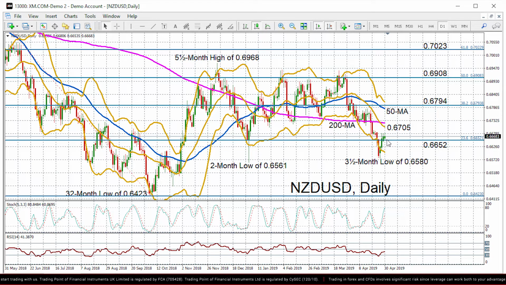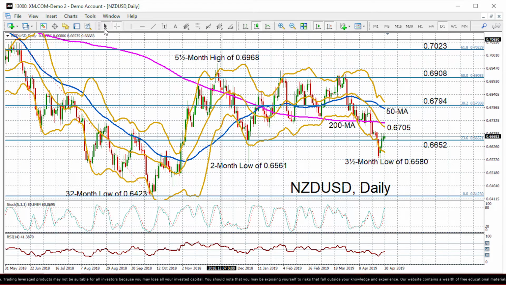We would really need to see Kiwi dollar head towards the 20-day moving average, which is the middle of the Bollinger Band. That's around 0.6705. We can see that that level has acted as support in the past and could act as a resistance this time round. Not too far above that is the 200-day moving average at 0.6720.